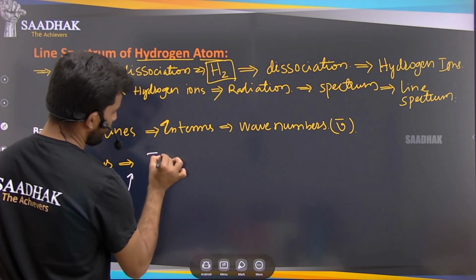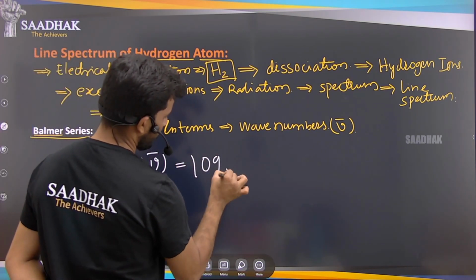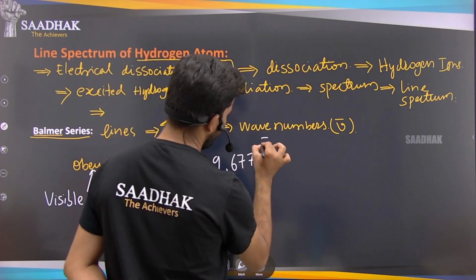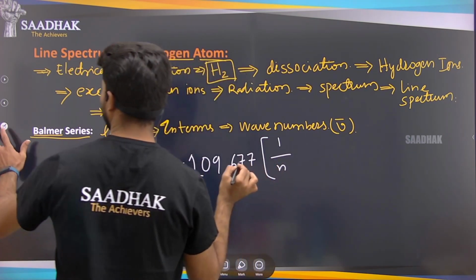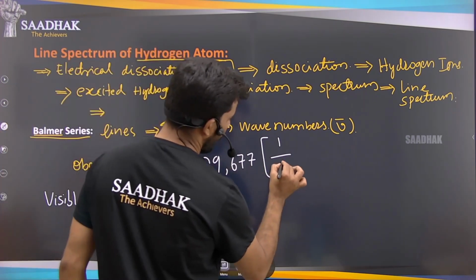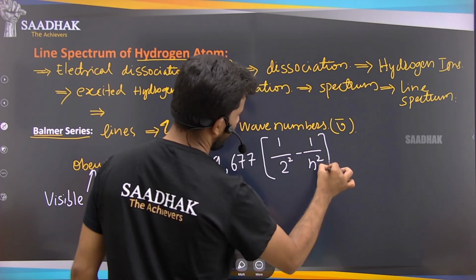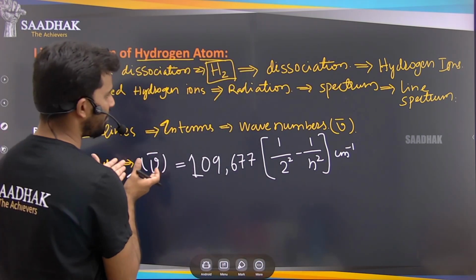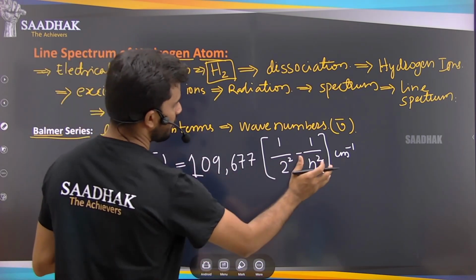He said that the wave number is equal to 109677 into (1 by 2 squared minus 1 by n squared) per centimeter. So the wave numbers of the Balmer series obey this formula.